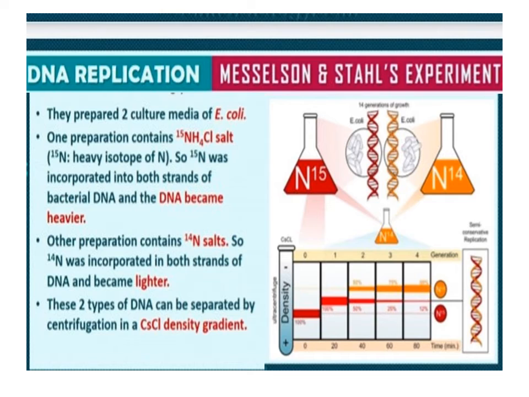They prepared two culture media of E. coli. One preparation contained N15H4Cl salt, N15 heavy isotope of nitrogen. So N15 was incorporated into both strands of bacteria DNA and the DNA become heavier. Other preparation contain N14 salts. So N14 was incorporated in both strands of DNA and became lighter. These two types of DNA can be separated by centrifugation in a CsCl density gradient.